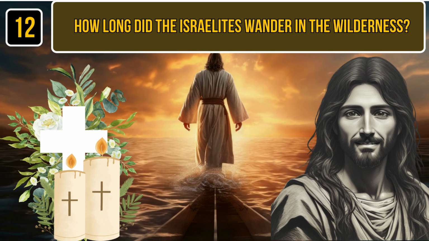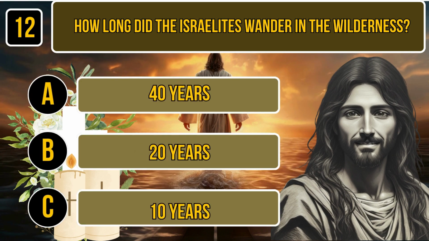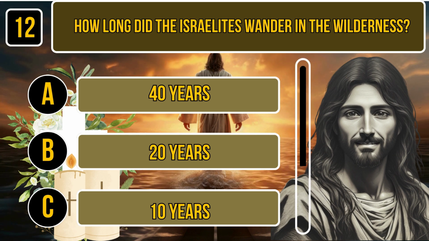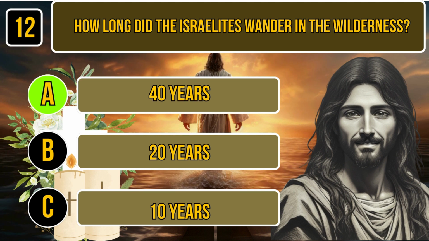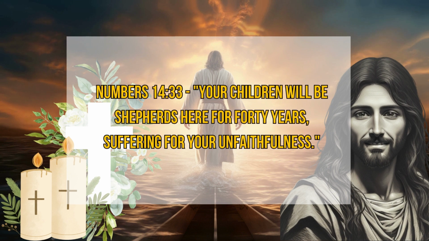Question number 12. How long did the Israelites wander in the wilderness? A. 40 years. B. 20 years. C. 10 years. Time for thinking. The correct answer is 40 years. Numbers 14:33. Your children will be shepherds here for 40 years, suffering for your unfaithfulness.